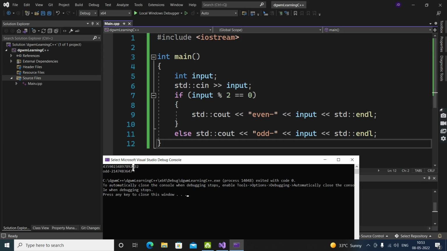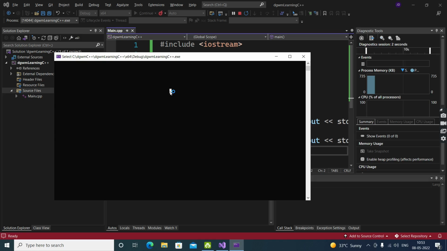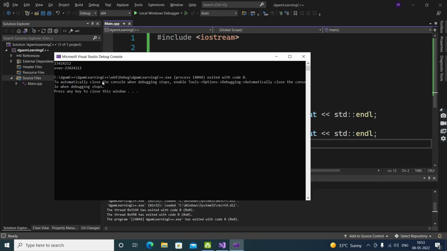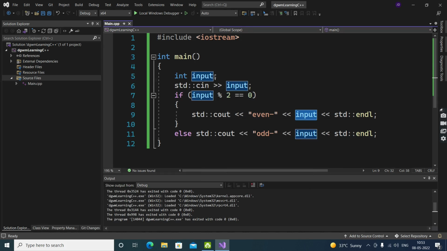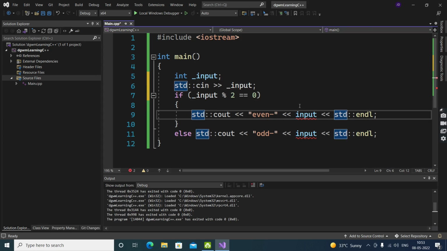Whatever value we give, if it is more than this, it is taking this value. We can't give more than this value. So try to give less than that value. I don't know why it is still doing that with the input. Maybe it is printing some different input. We can just put an underscore for our particular input thing.